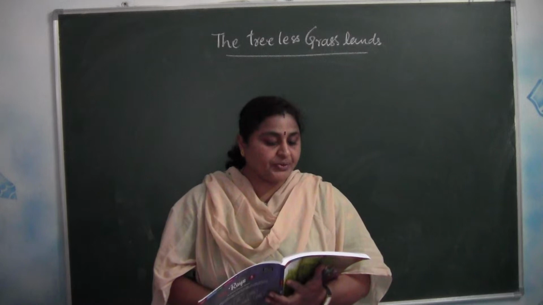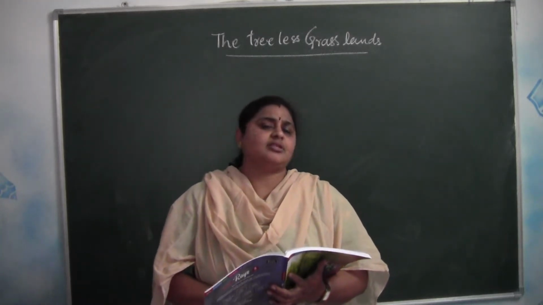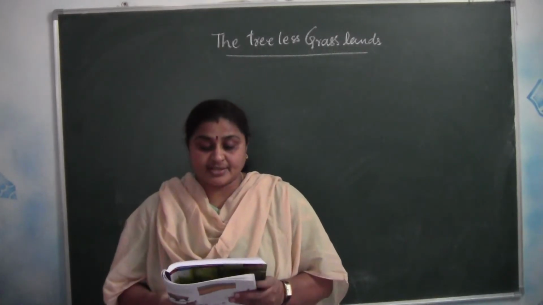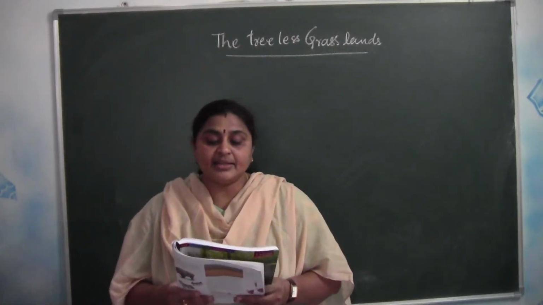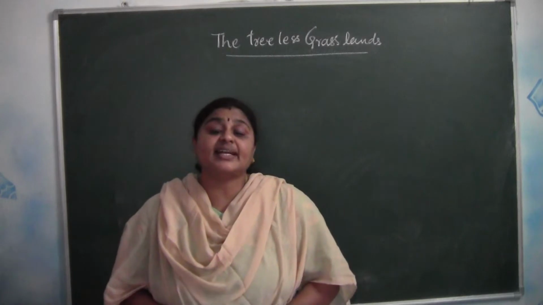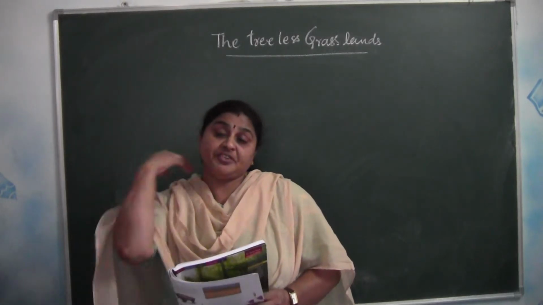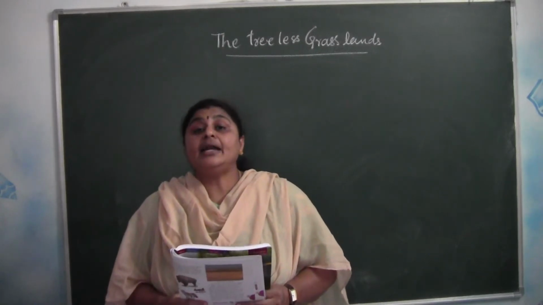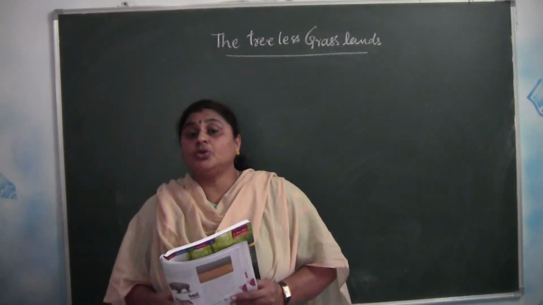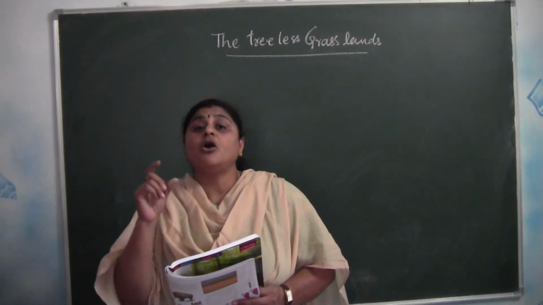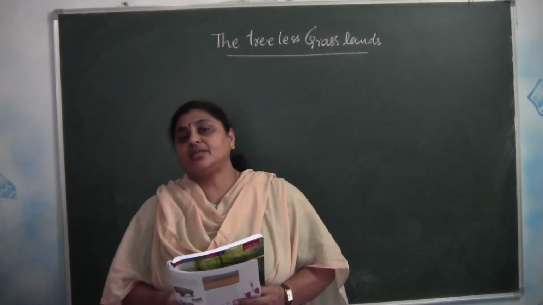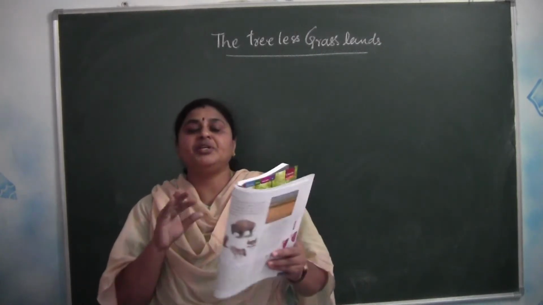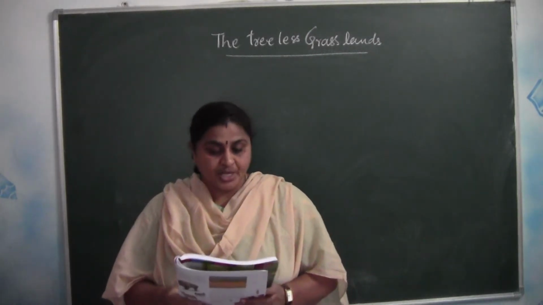Hence, there are very few trees and bushes in a grassland. Most of the grasslands are in the temperate zone. So where do you find these grasslands in the temperate zone? If you remember, you have learned about 3 zones: frigid, torrid and temperate. In the temperate zone, the climate is a bit of an average temperature. It will be neither hot nor cold.